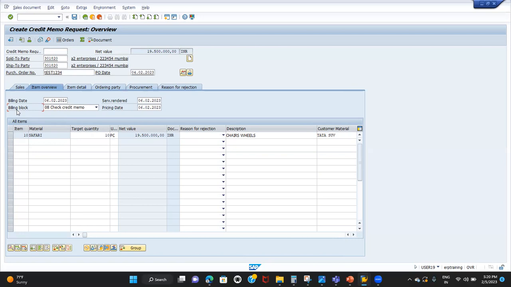Whenever we feel the credit memo cannot be issued, we create the request, and the mail will be sent to the authorized person, the authorized financial manager. He'll review the request. Once everything is fine, only then will he remove this block. Unless we remove the block, we'll not be able to issue the credit memo. Why is it a billing block?